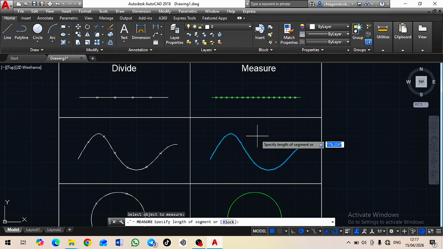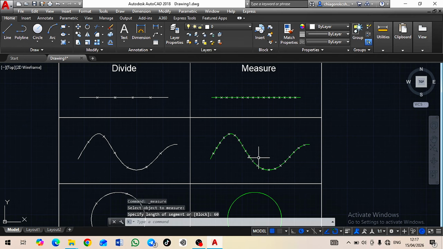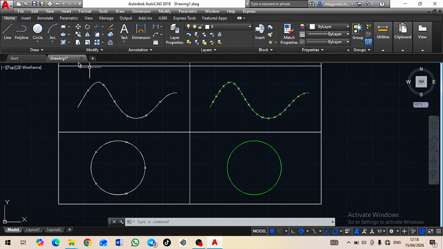I'm going to make use of, let me say 60 this time around. I'll type in enter. So if you check, the distance from here to here is 60, from here to here is 60, from here to here is 60. So this is how to do your measurement in equal parts.